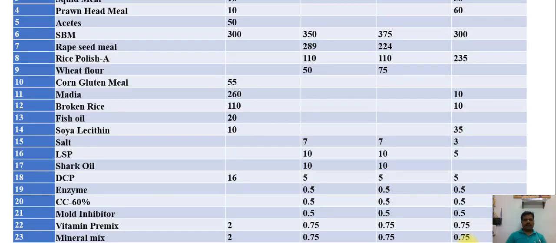Now I am showing some of the formulas, and how they support feed formulation, like the inclusion levels. I have taken care of the left side ingredients. The ingredients mentioned I used in the formulation, and the quantity should total 100%. You can take it as 1000 kg here.